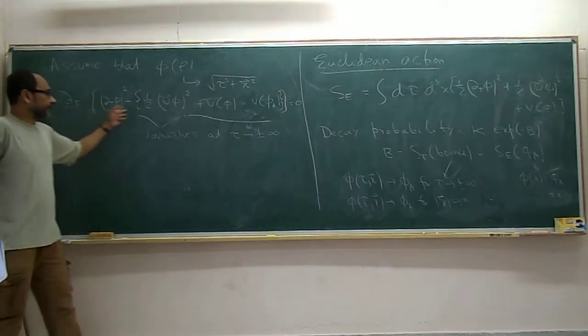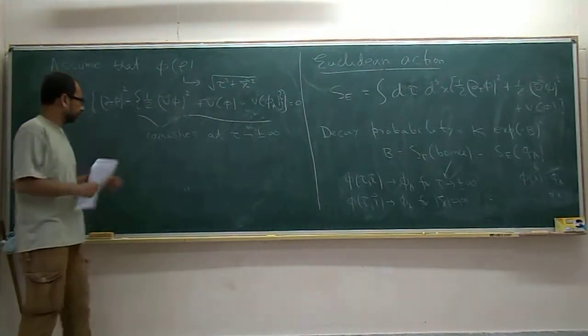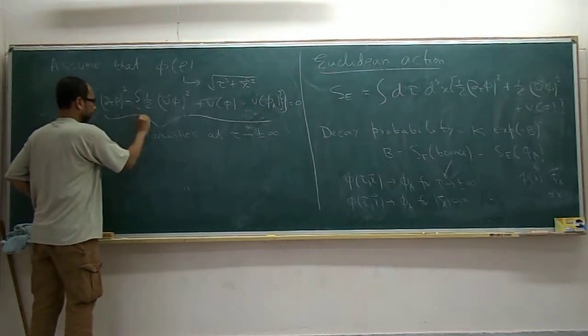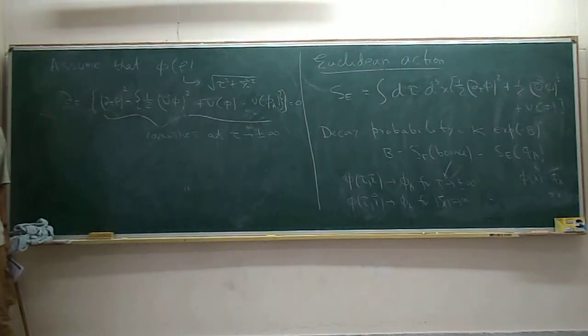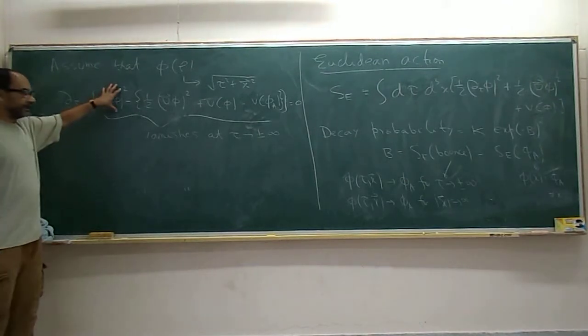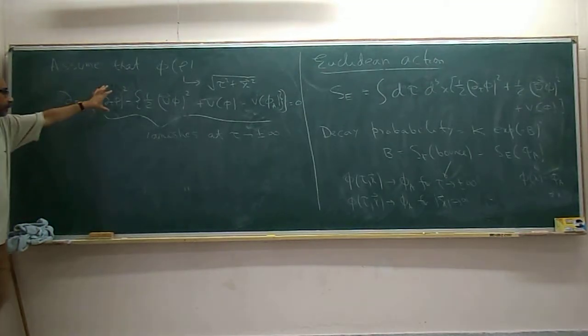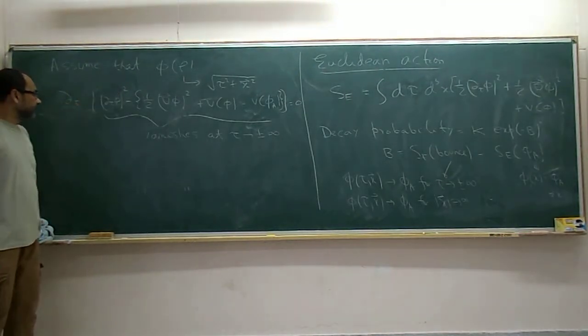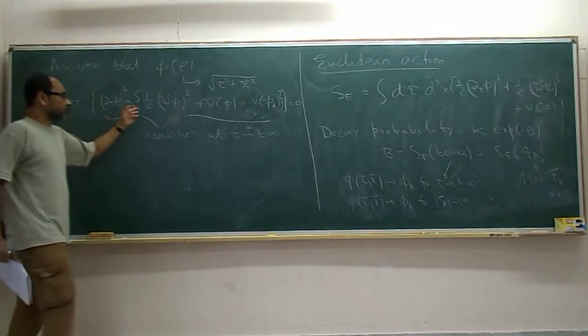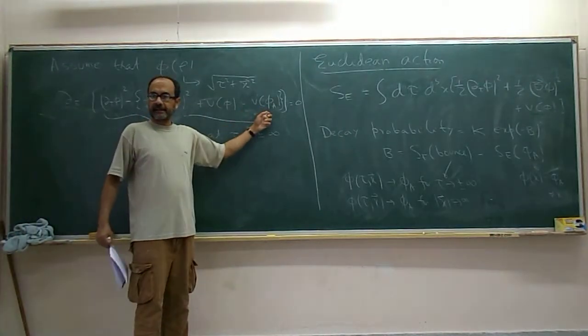Now this whole thing vanishes as tau goes to plus minus infinity. At tau equal to 0, this one vanishes because delta of phi is 0, right? Okay, phi is changing, it's a bound solution. Phi is reaching the end and returning back. So at tau equal to 0, this is 0, which means that this must vanish at tau equal to 0.